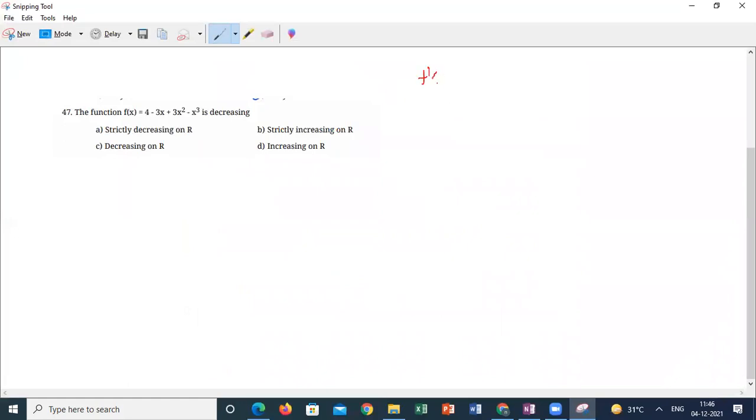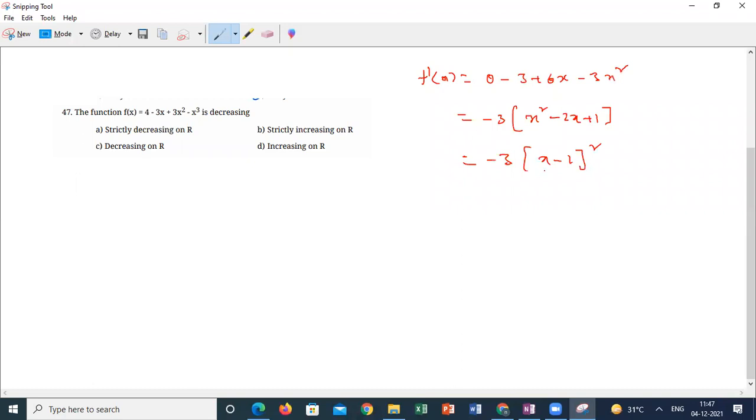So f dash x will be equal to 0 minus 3 plus 6x minus 3x square. If I'm taking minus 3 common, I will get x square minus 2x plus 1. Then minus 3 into x minus 1 whole square.